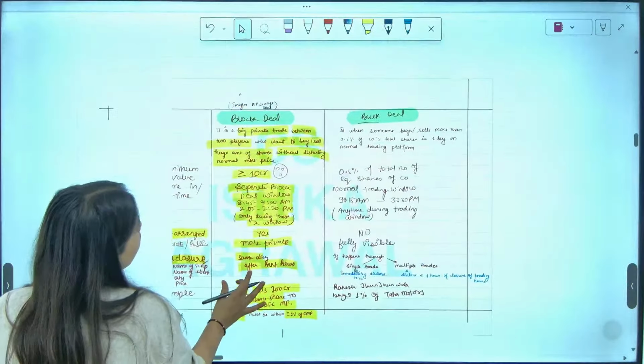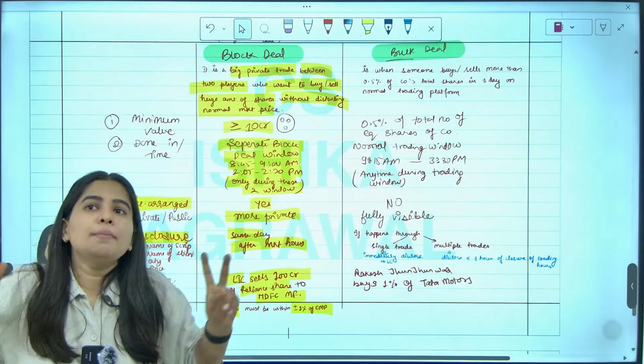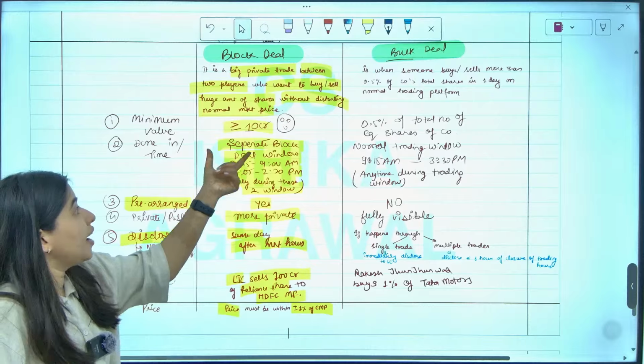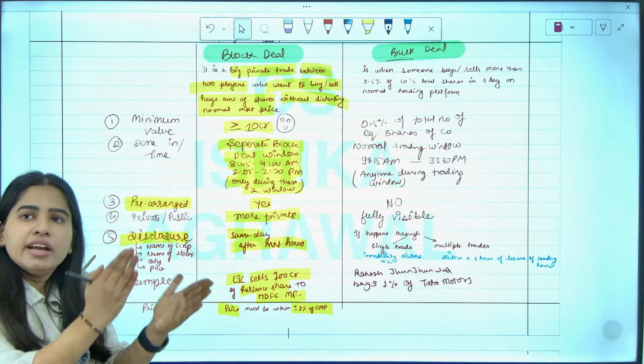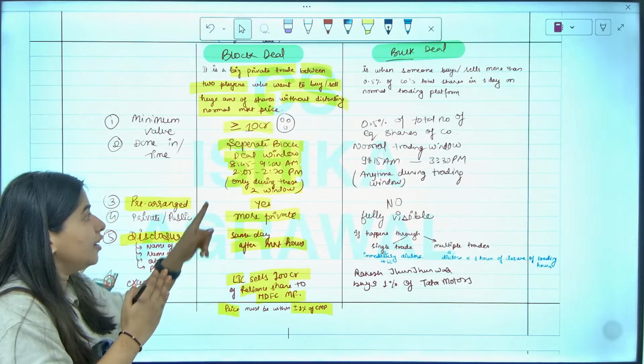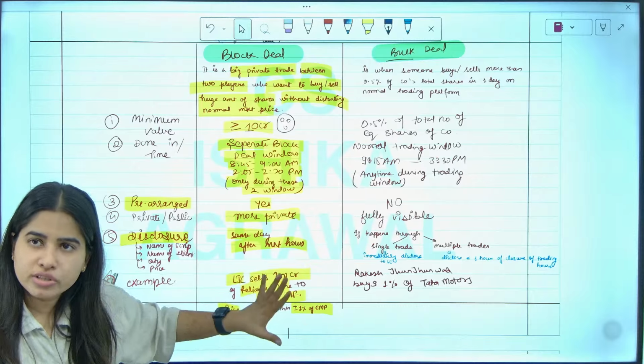This is all about block deal. Once again, block deal is a big private deal between two big parties where they do a huge transaction of minimum 10 crore. A separate window is there, 8:45 to 9 and 2:05 to 2:20 p.m. It is more private, and the same day it is disclosed after market hours.